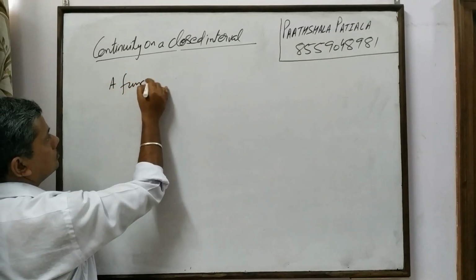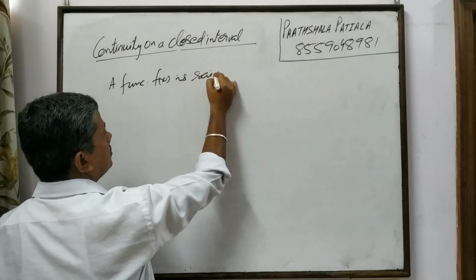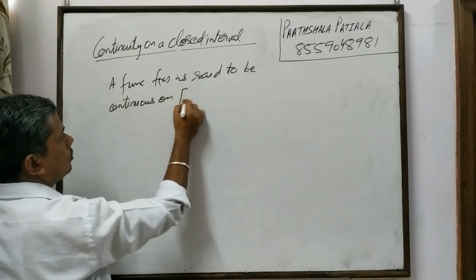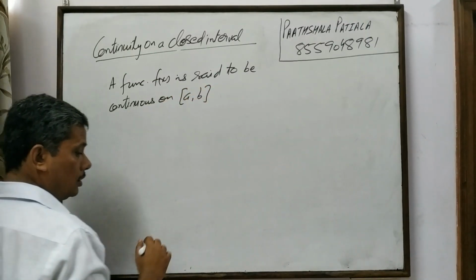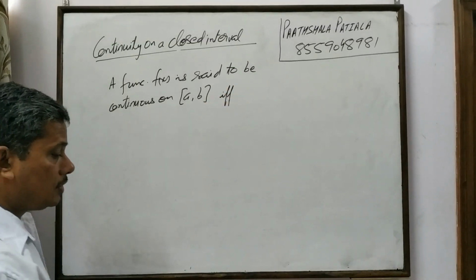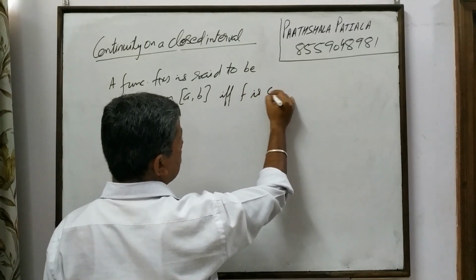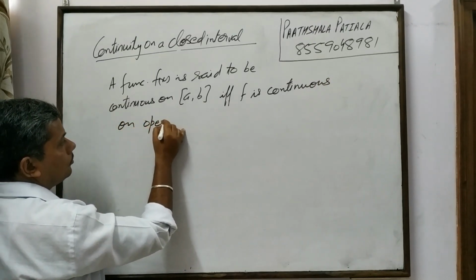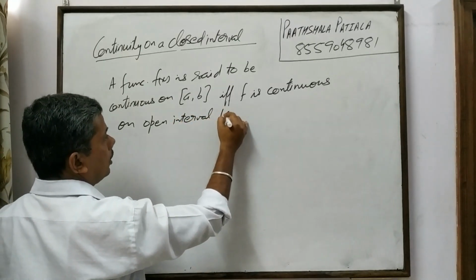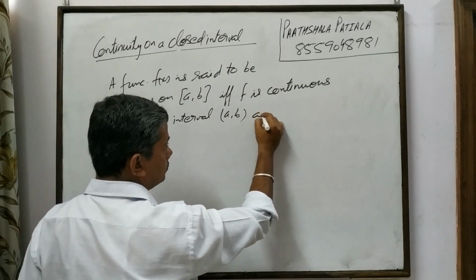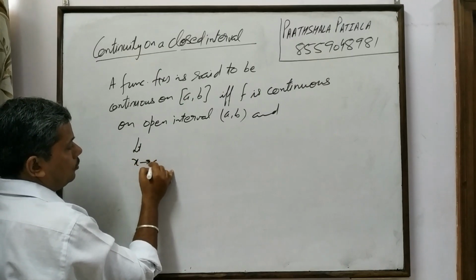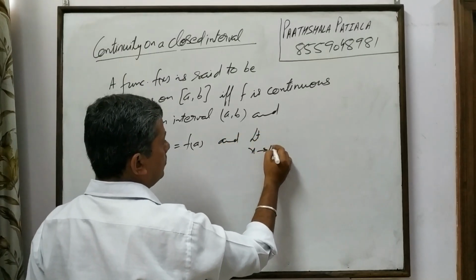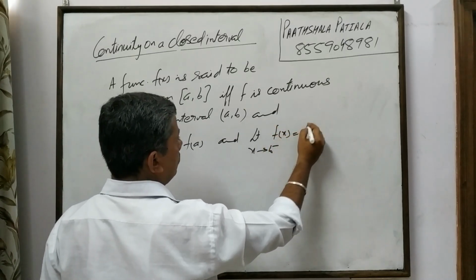A function f of x is said to be continuous on the closed interval a comma b if and only if f is continuous on the open interval a comma b, and limit x tends to a positive of f of x is equal to f of a, and limit x tends to b negative of f of x is equal to f of b.